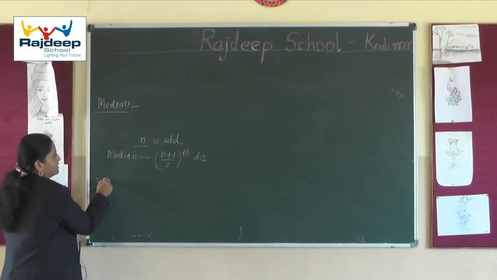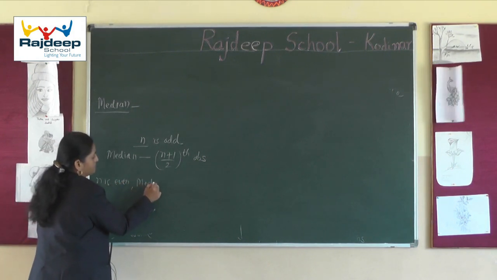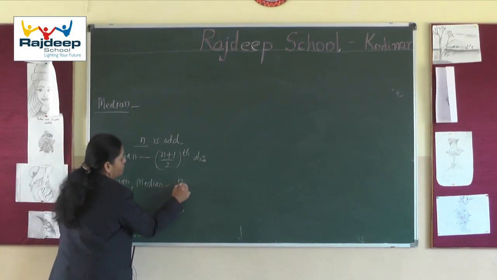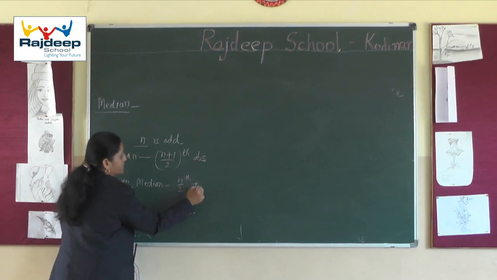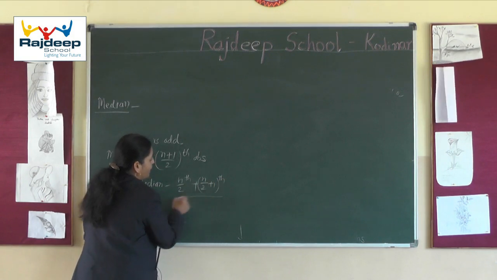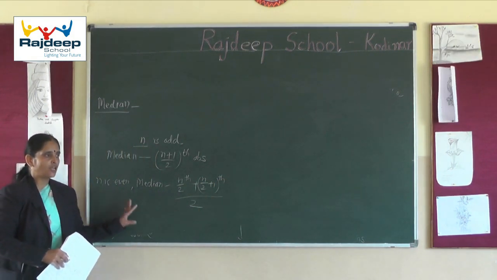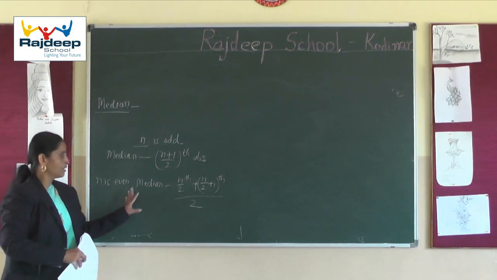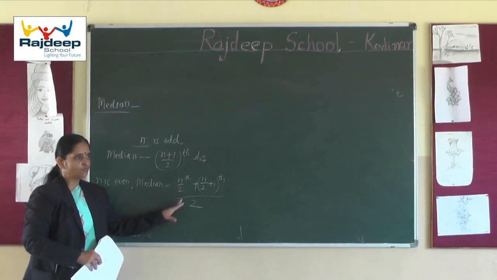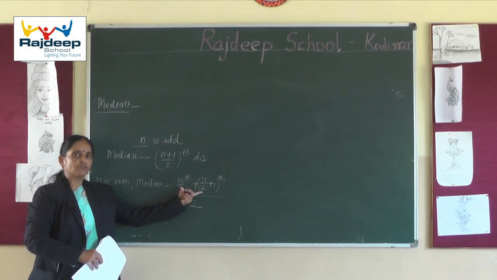And if n is even, then median is the n by 2th observation plus the (n by 2 plus 1)th observation, divided by 2. Whenever the number of observations is even, we cannot locate a single median, so we take the average of the two middlemost observations.